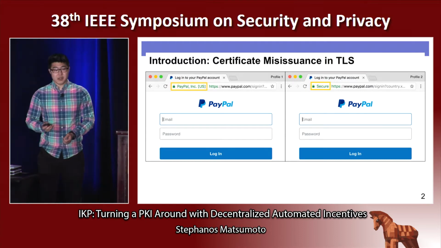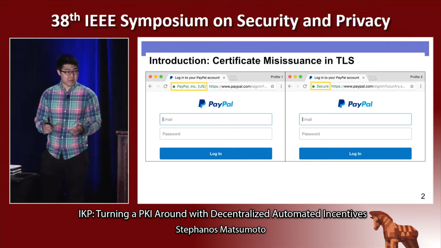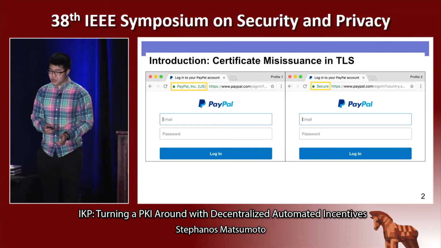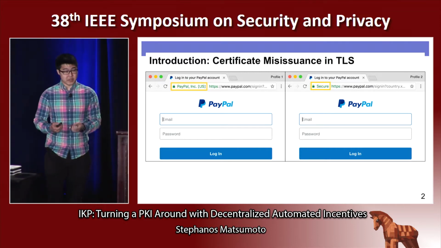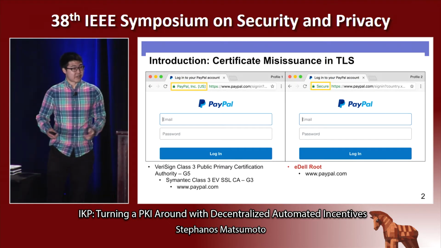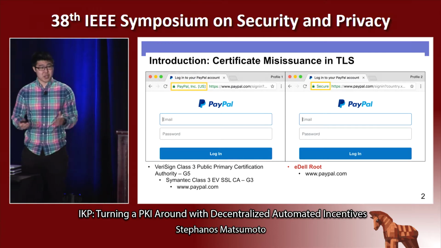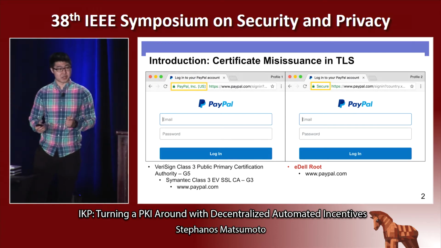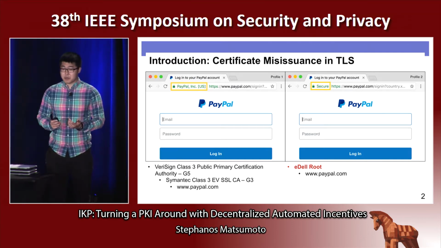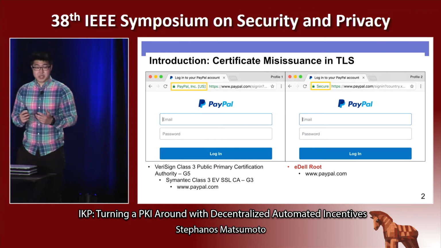But interestingly, the lock on the left says that the certificate is assigned to PayPal Inc., whereas on the right, the lock just says secure. And indeed, only if you were to look at the certificate hierarchy in this example, would you see that the certificate on the right is signed with the EDEL root. And if you're familiar with what that is, you probably shouldn't put your login credentials into the page on the right. And this just goes to show the main problem, which is that a compromised CA can misissue a certificate for any page on the web.